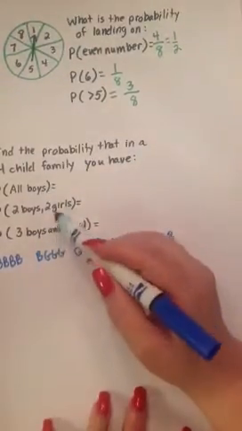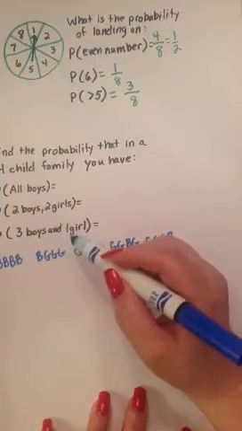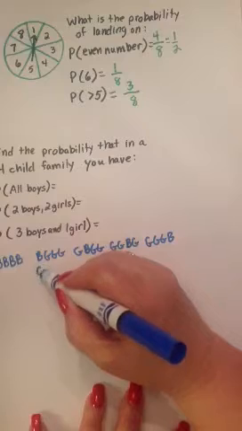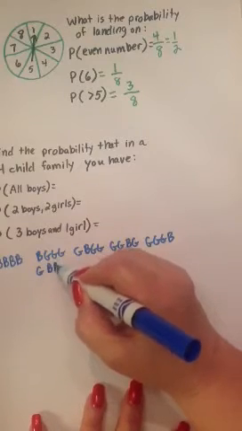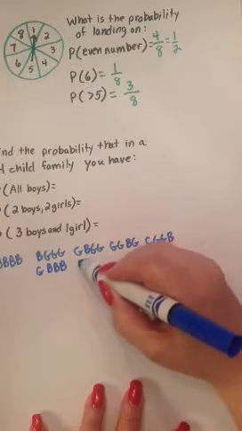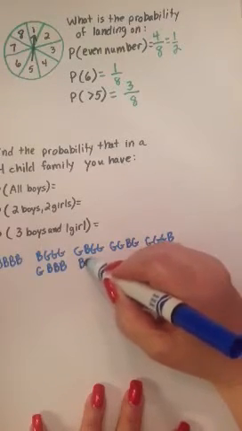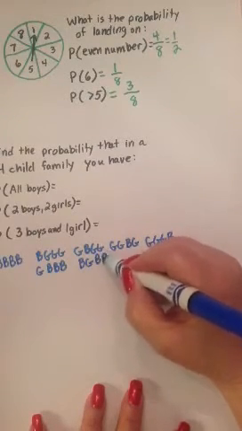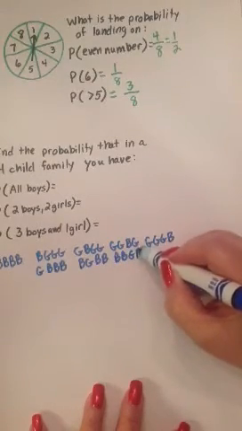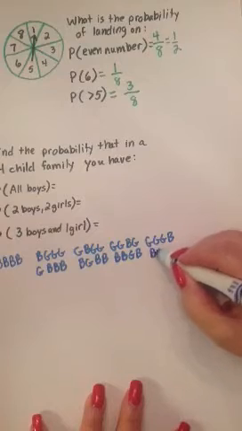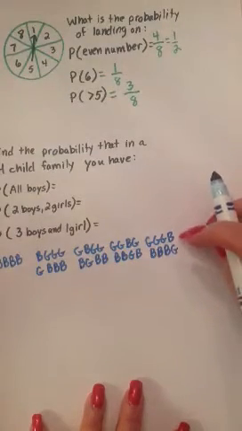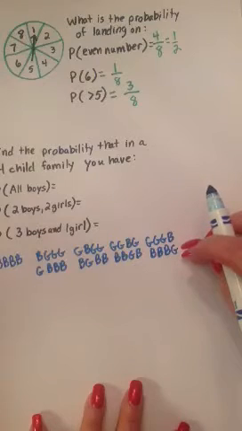The same way you could get 1 girl and 3 boys, because you could have girl, boy, boy, boy. You could have boy, girl, boy, boy. You could have boy, boy, girl, boy. You could have boy, boy, boy, girl. So this would be 3 girls, 1 boy. This is 3 boys, 1 girl.